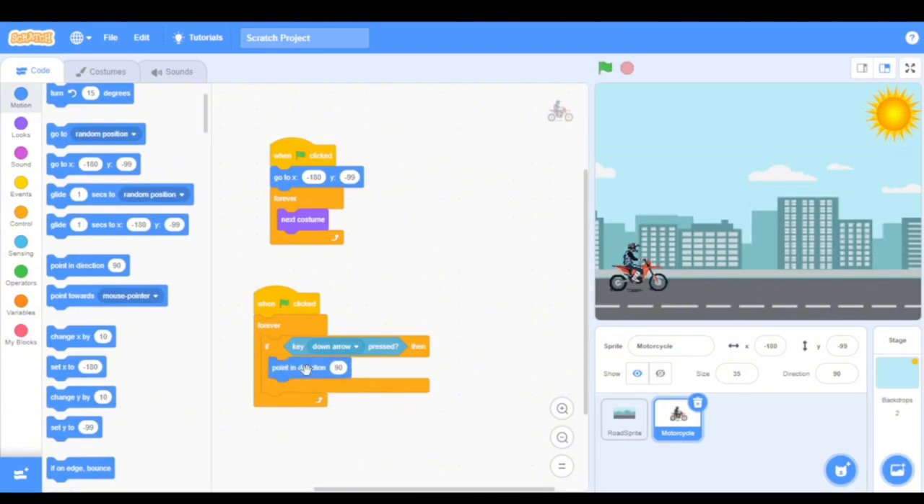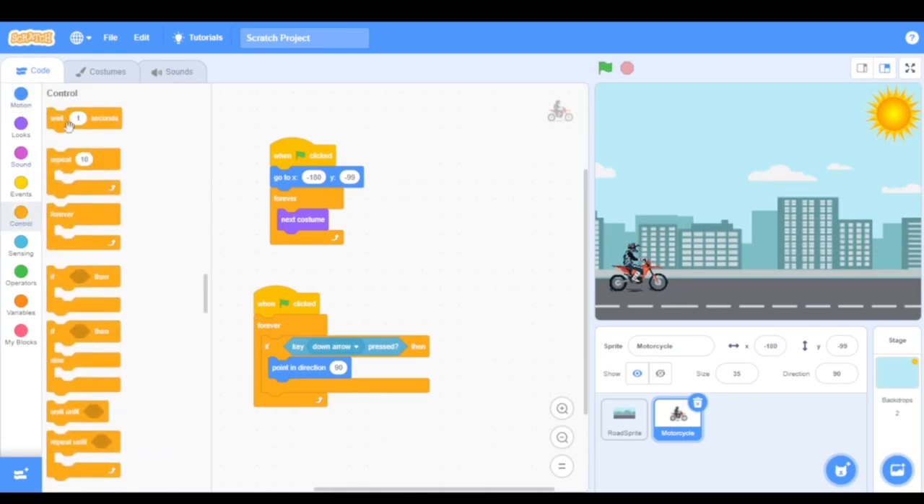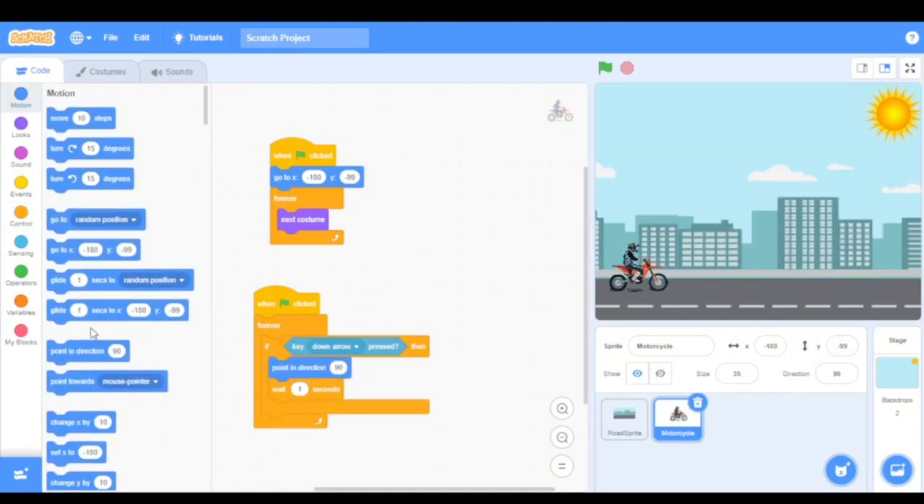And then I'm going to wait 2 seconds, go back to control, pick wait 2 seconds, and then go back to motion and pick direction 90 again. So the next thing I'm going to do now is I'm going to change this to 30 degrees. So come here, say 30 degrees. Now, I'm going to test it. So I'll click on the green flag.